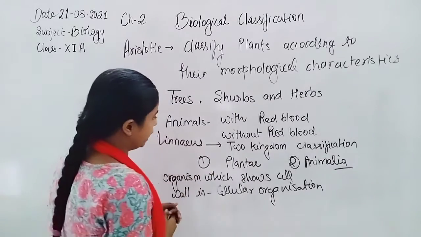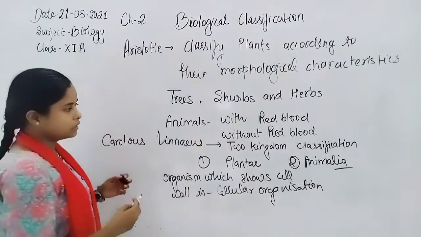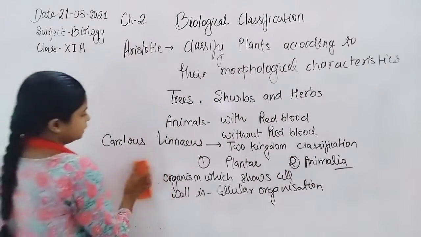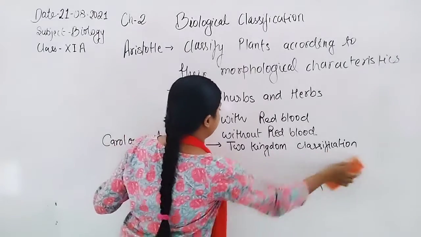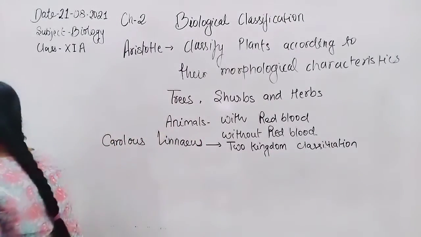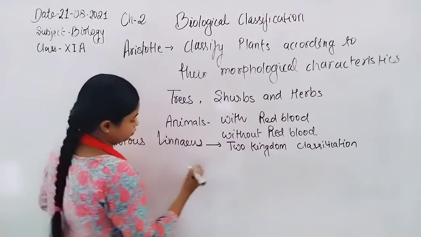The examples of organisms which were included into Plantae by Carolus Linnaeus are as follows.